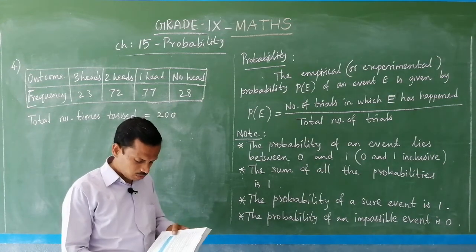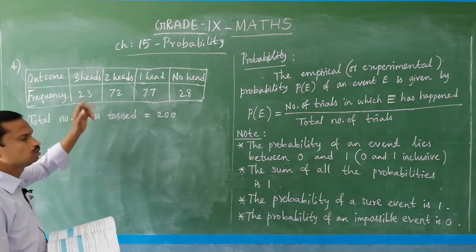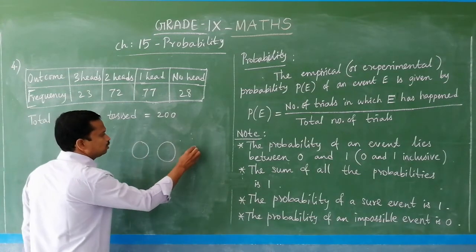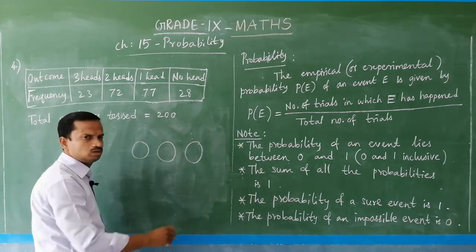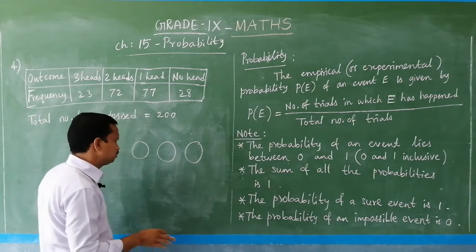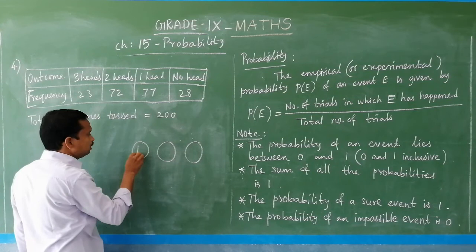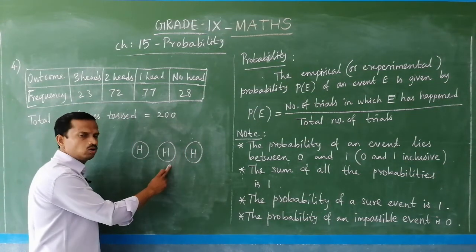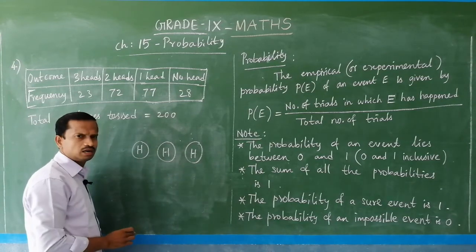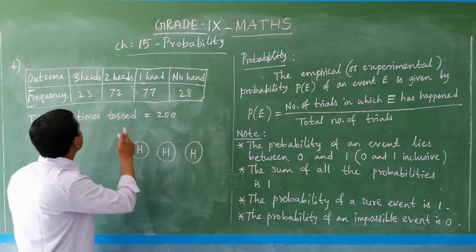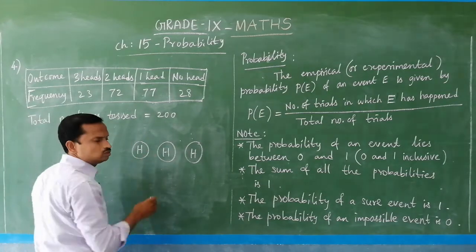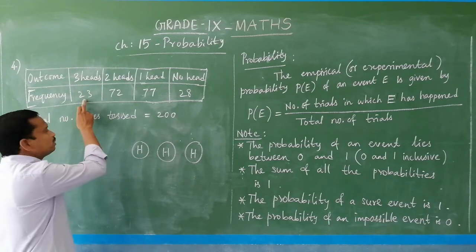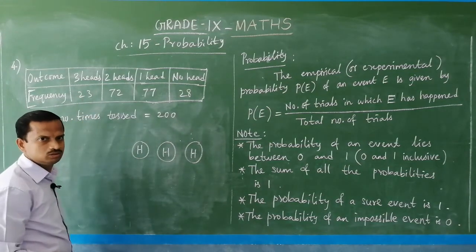So, it is given in the table, that is 3 heads. 3 coins means, you see, 1 coin, another coin, and this is another coin. So, 3 coins tossed simultaneously means at a time. So, 3 heads means what? Head, head, head. This is the first coin, this is the second coin, this is the third coin. If it occurs like this, then you can take this as 3 heads. How many times like this? 23 times. Is it clear?